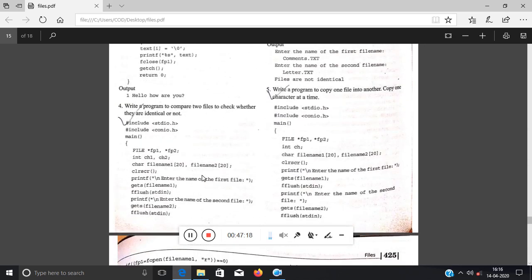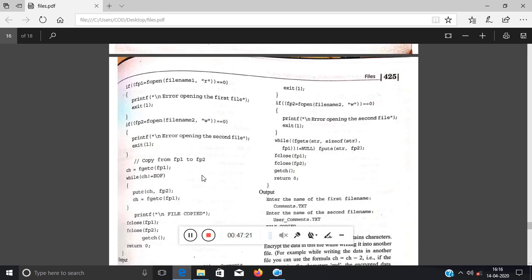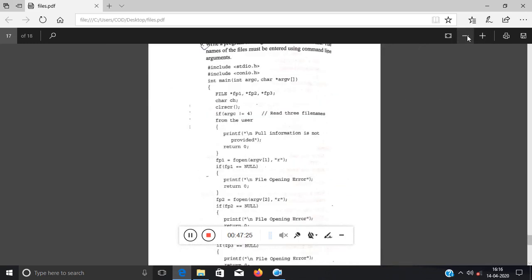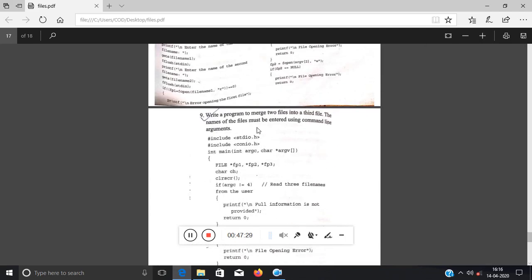I am showing first a simple program. What I have done: write a program to merge 2 files into a third file. That means there are already 2 files in which there is a lot of content. You have to merge this content into a newly created third file, right? So obviously, how many files are needed in this program? Two will serve as input and 1 for output.